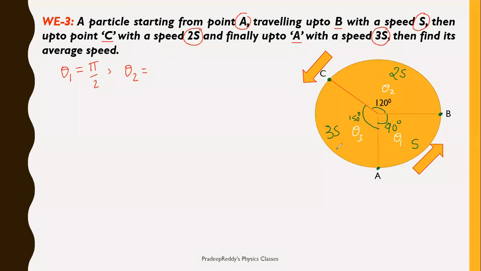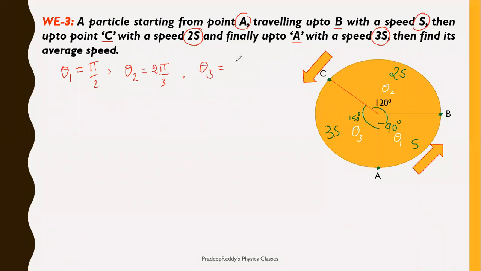Theta 2, which is equal to 120 degrees, I will be writing as 2 pi divided by 3. And next, theta 3, which is equal to 150 degrees.